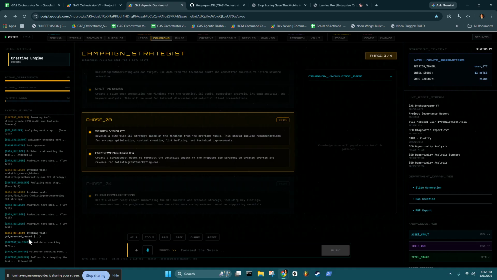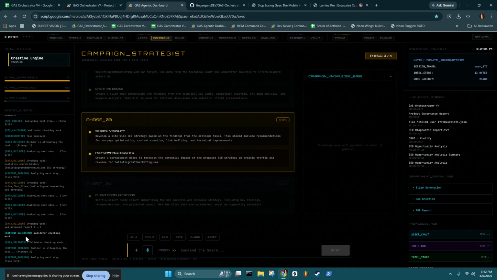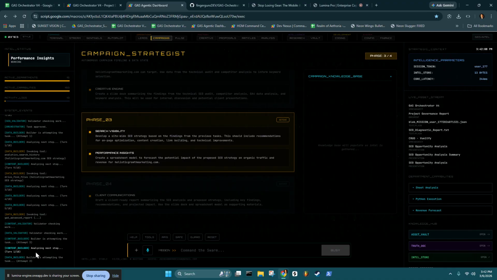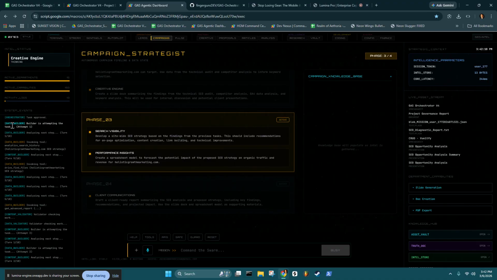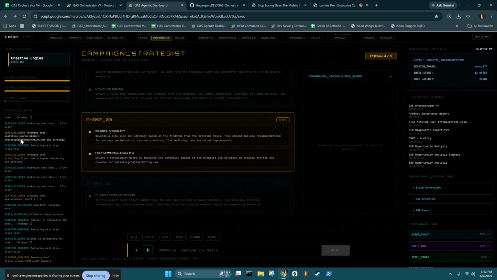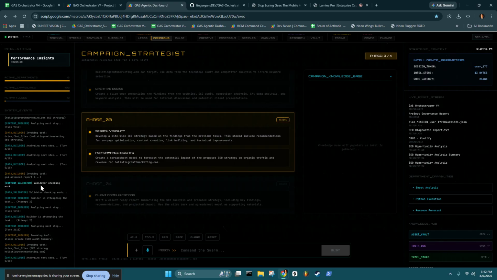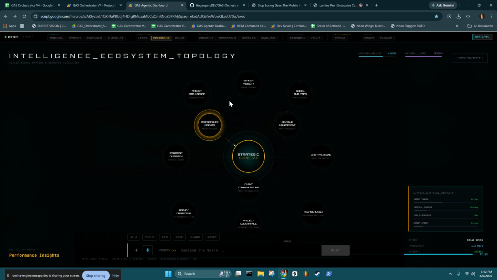I also have a content validator too. So all these different builders and validators, there's 2 to a team. So when you look at this, there's 2 to a team. On each one of these, there's 2 agents. One's a builder and one's a validator. So it's going through the different teams.